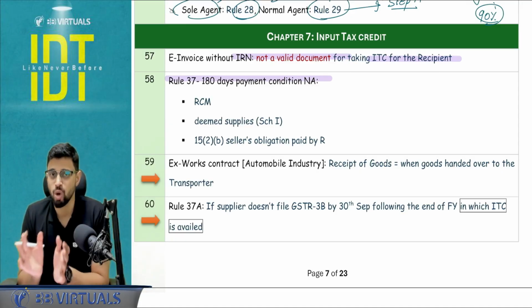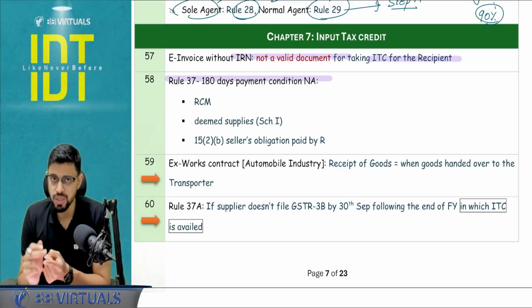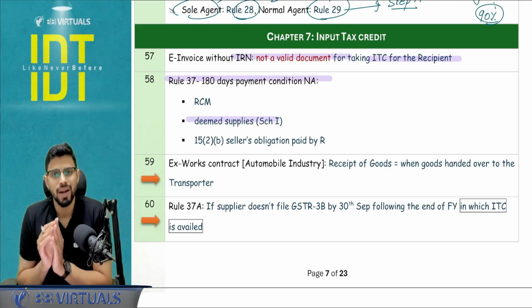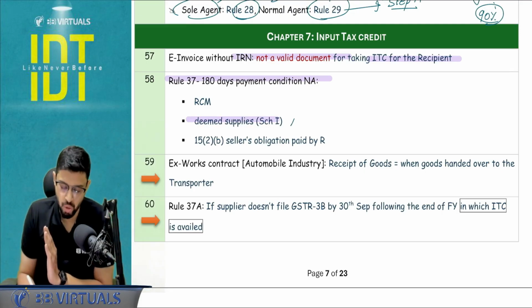Rule number 37 basically says I have to pay the invoice value within 180 days of the issue of invoice. That is not applicable in 3 cases. First, reverse charge mechanism. Second, 15(2)(b), supplier's obligation paid by recipient. And third, deemed supply, Schedule number 1. Basically here there is no consideration itself.